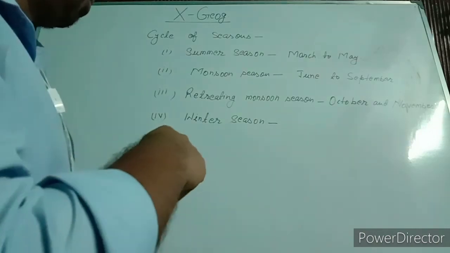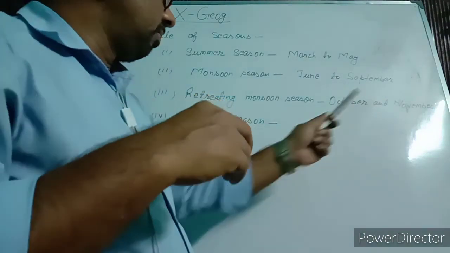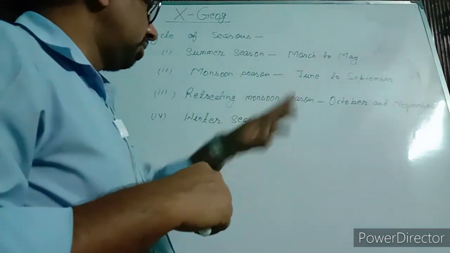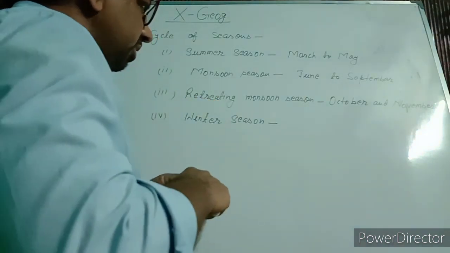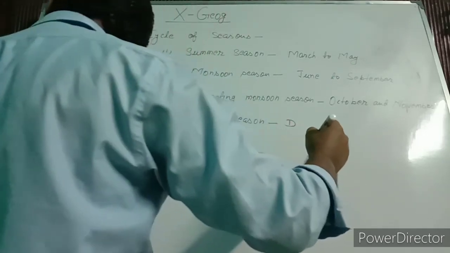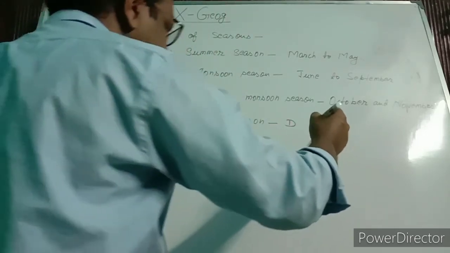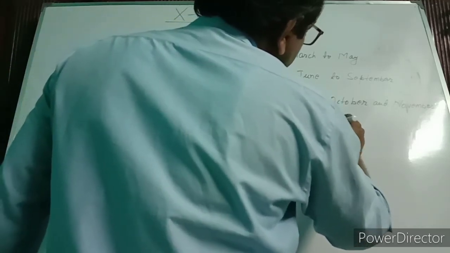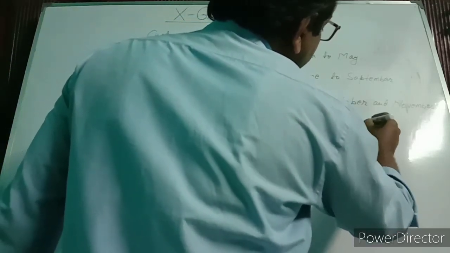So it occurs in October and November, so it is named as retreating monsoon winds. There is no rainfall in this season. And winter season is from December to February.